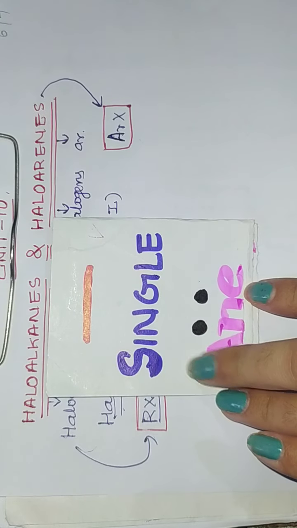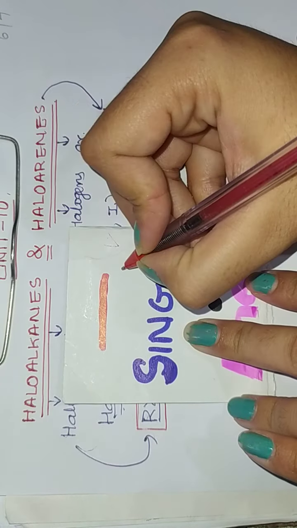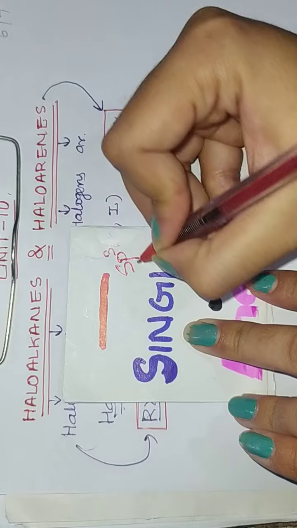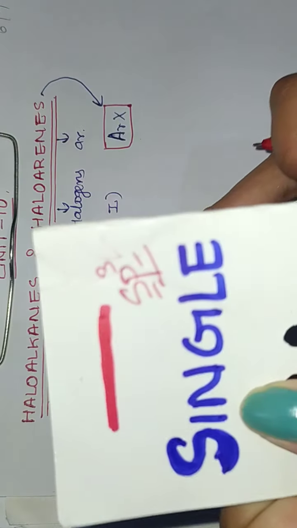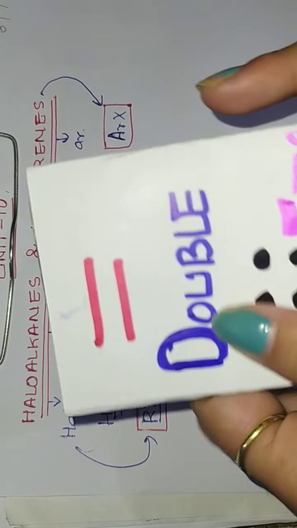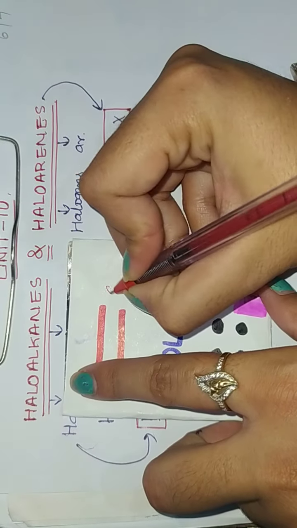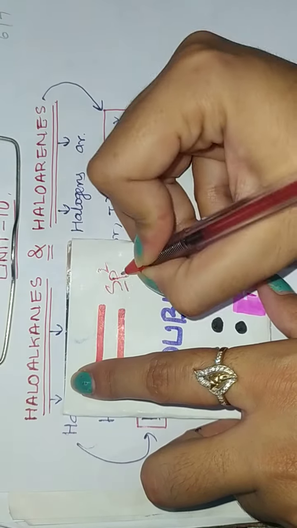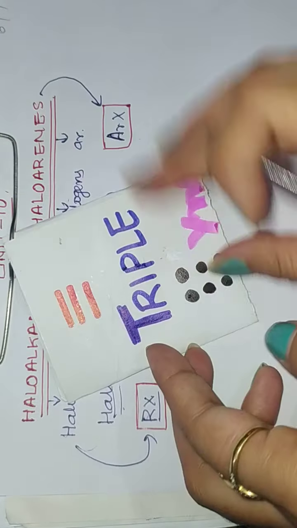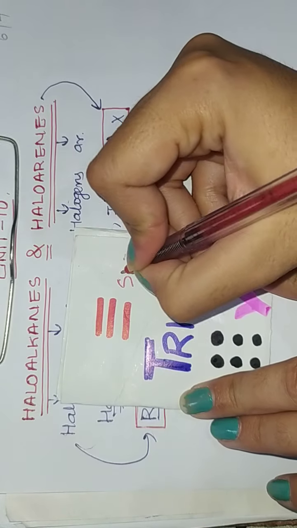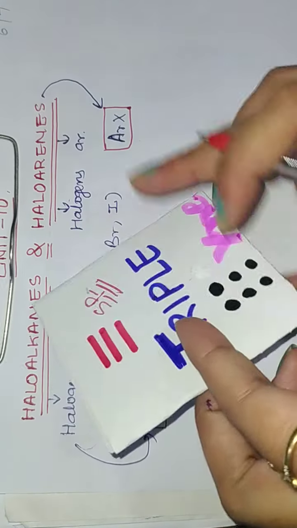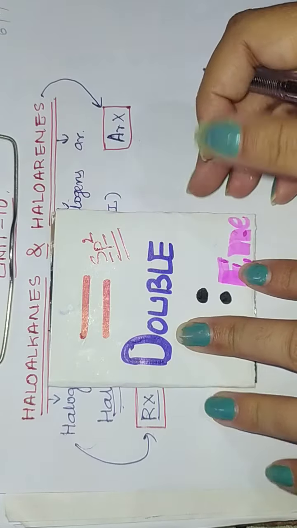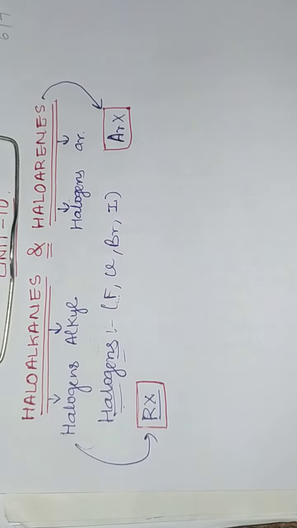Now a single bond is sp3 hybridized. Remember that a single bond is always sp3 hybridized. Next, a double bond is sp2 hybridized. And a triple bond is sp hybridized. These are the hybridizations of these compounds having single, double or triple bonds.